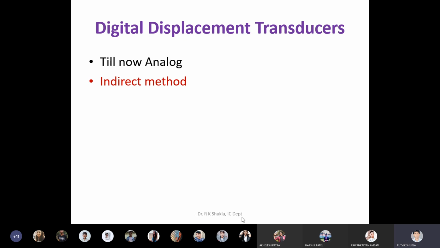So if I use the second alternative, the indirect method, what are the different limitations which we need to face? Can anyone tell me what are the limitations of an indirect digital displacement transducer, or what are the limitations of ADCs? Accuracy. Quantization error.